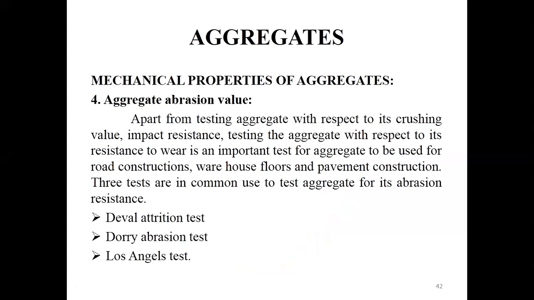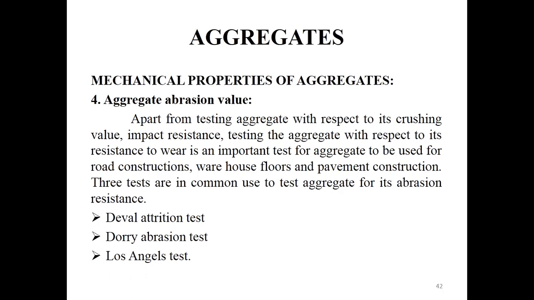In the Deval attrition test, we take an iron cylinder, and the aggregate sample is placed in that iron cylinder and rotated about 10,000 times at a certain speed. When it is rotated for these 10,000 times, it starts crushing. After that, it is taken out.